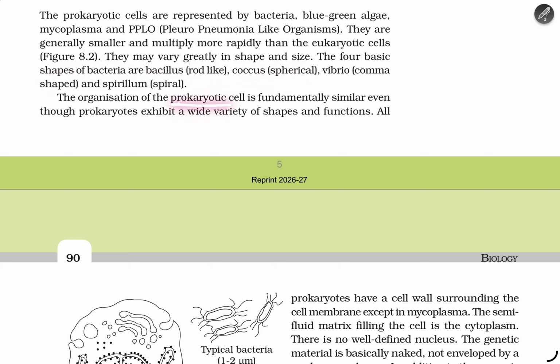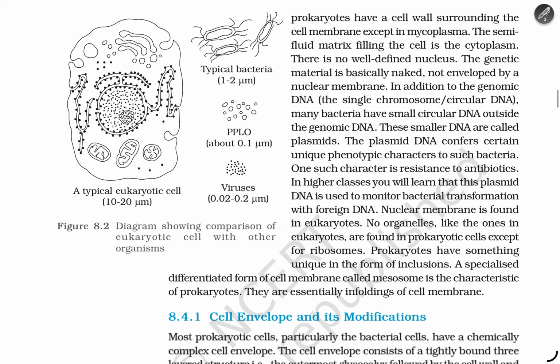The organization of a prokaryotic cell is fundamentally similar, even though prokaryotes exhibit a wide variety of shapes and functions. All prokaryotes have a cell wall surrounding the cell membrane, except in mycoplasma. The semi-fluid matrix fills the cell. In the cytoplasm, there is no well-defined nucleus. The genetic material is basically naked, not enveloped by a nuclear membrane. In addition, the genomic DNA is a single chromosome and circular DNA.